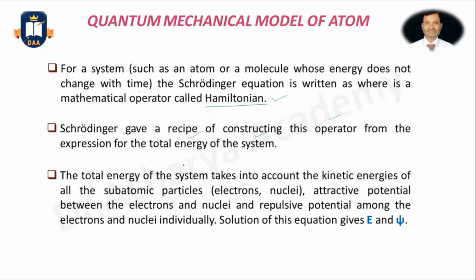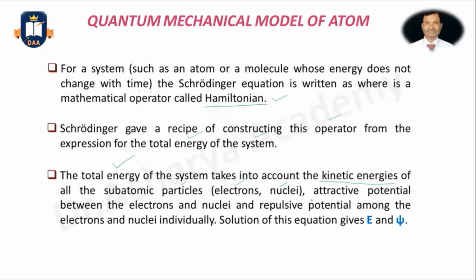Total energy will first account for the kinetic energy. Kinetic energy of what? All subatomic particles. So in an atom, we consider the electrons and nuclei. The kinetic energies of electrons and nuclei of an atom will be considered for the total energy of the system.